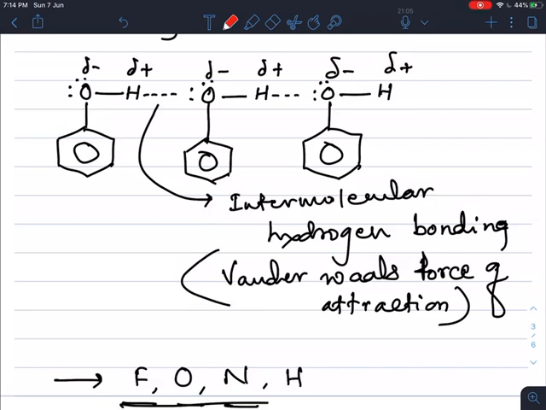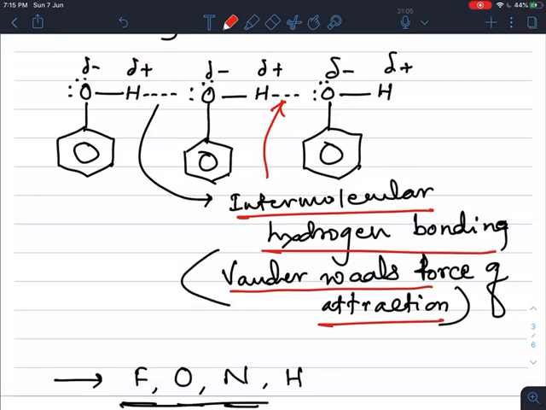So this is the one molecule of phenol, other molecule of phenol, this is one more molecule of phenol, and this oxygen is highly electronegative, acquires partial negative and partial positive on hydrogen, and that's why the two electrons go towards oxygen, and this hydrogen carries partial positive, and in between this partial positive and partial negative charge there is a bonding that takes place, and this bonding is nothing but intermolecular hydrogen bonding,